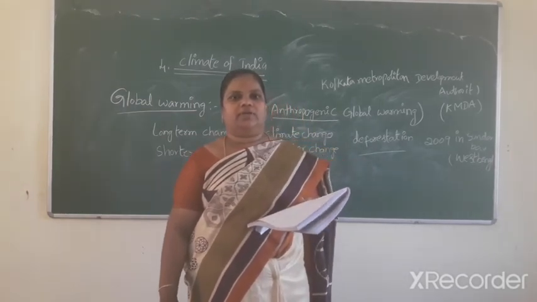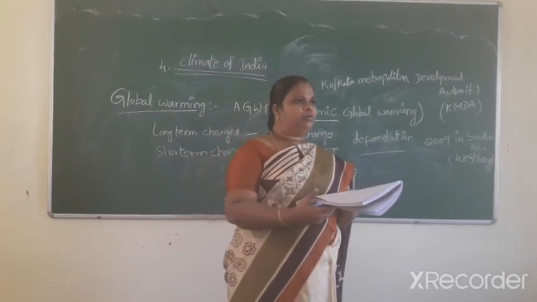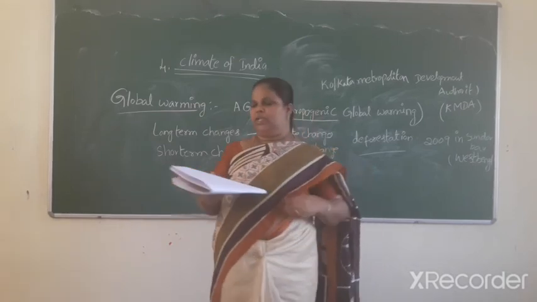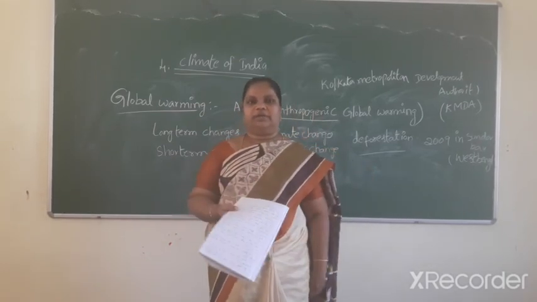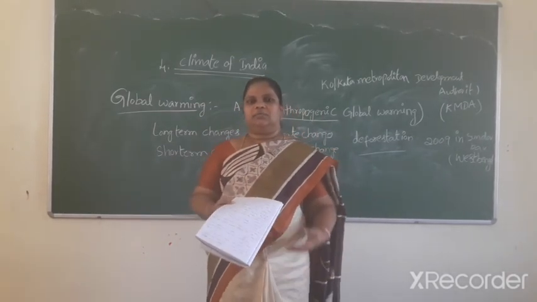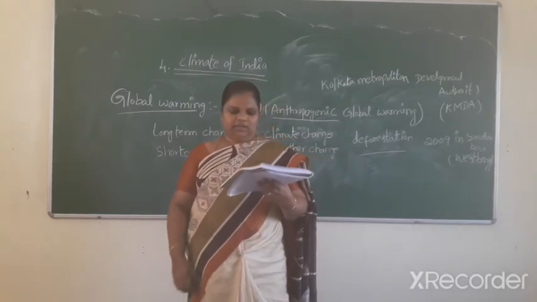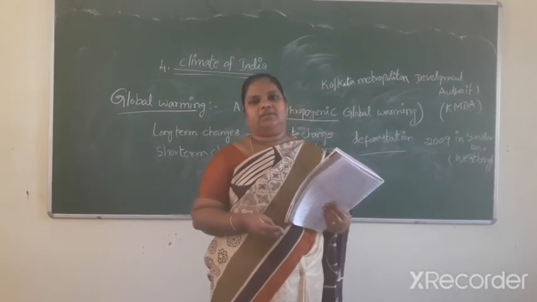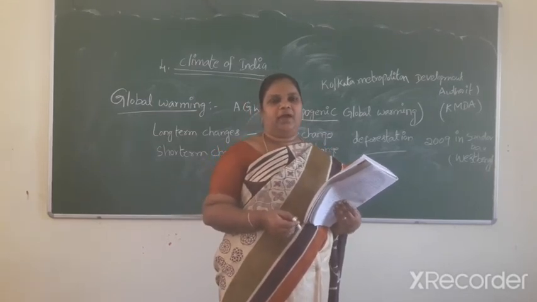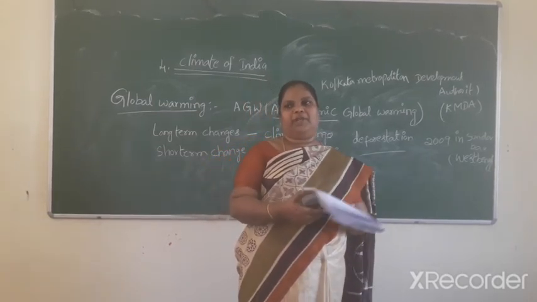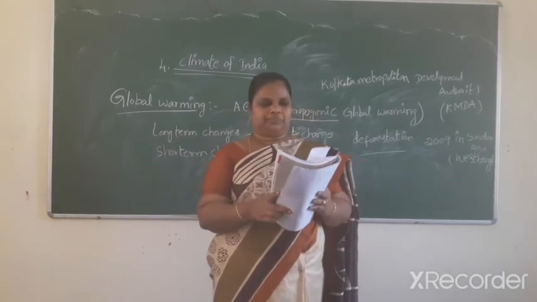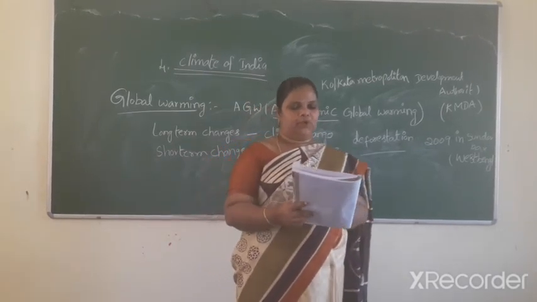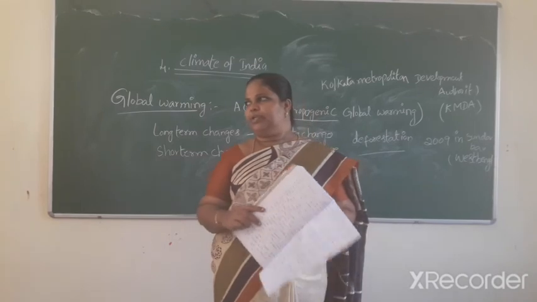The Tamil Nadu coast remains mostly dry during this season, and next the Bay of Bengal branch is parallel to the Arabian Sea branch. These are the two branches.